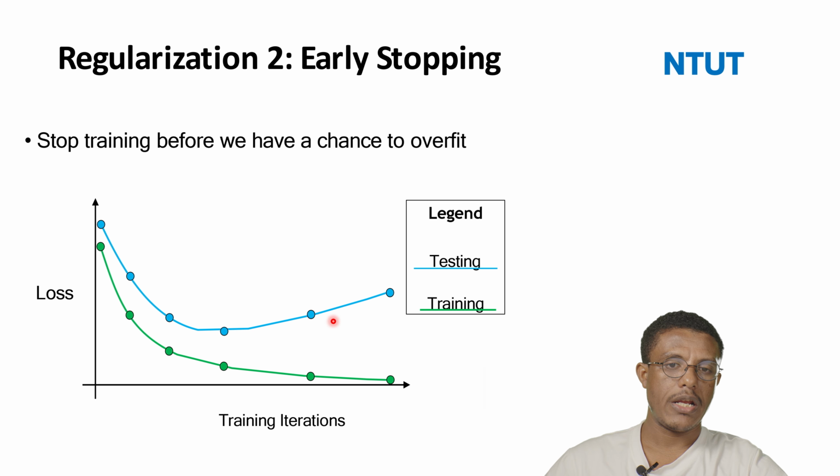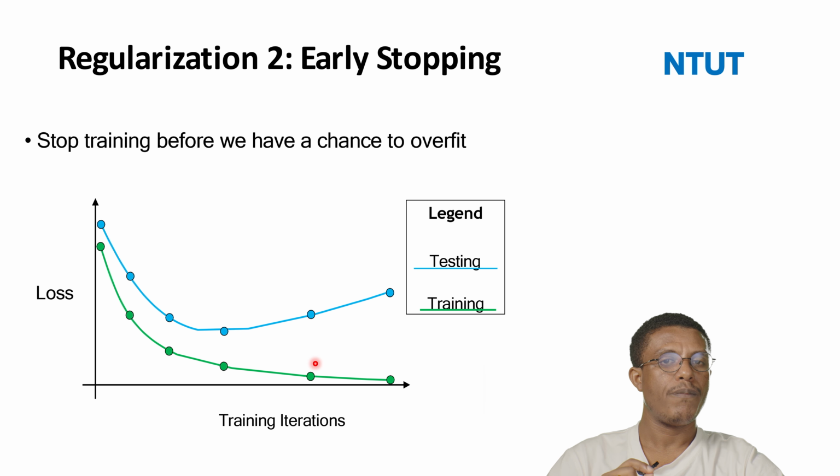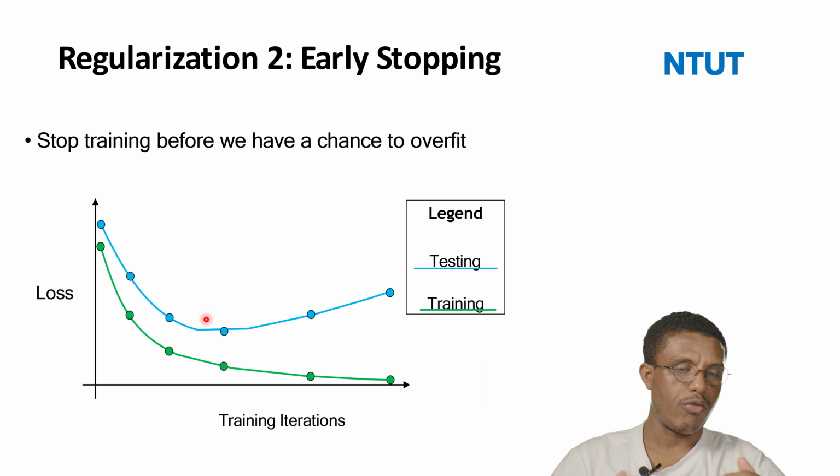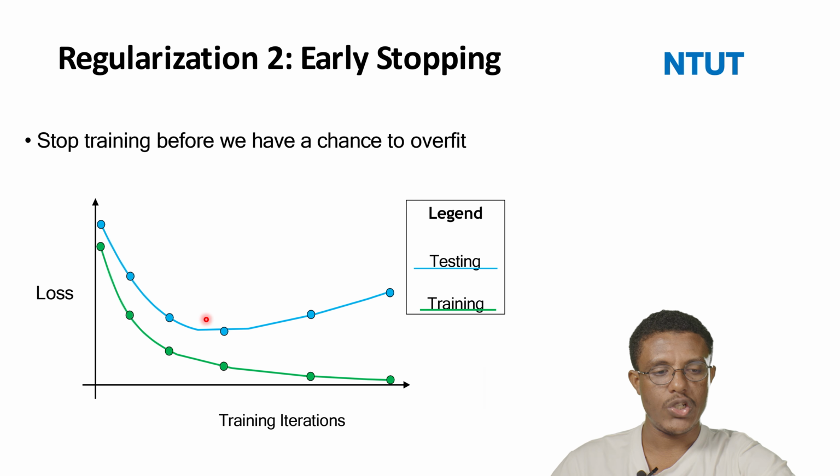In this area, it shows that there is an overfitting problem because the gap between the testing error and the training error is very high here. If the gap between the two is high, it means there is an overfitting problem, so the early stopping condition helps us to stop the training around here. No need to wait around here; it will stop early at this step. That means around here the performance is better, so it will stop on that condition.